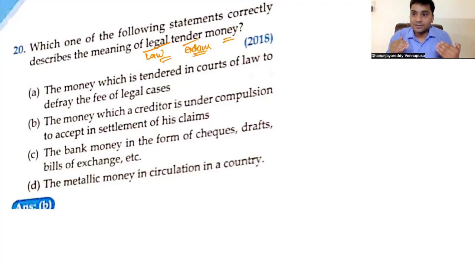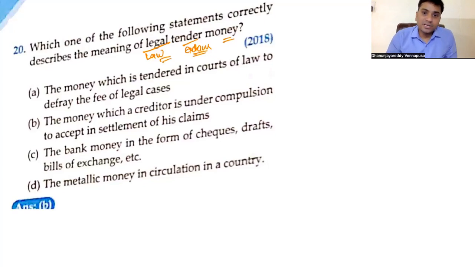Because the RBI Act 1935 clearly says that the Reserve Bank of India governor is signing on that paper, the Reserve Bank of India is telling that you can accept it. No one should deny it in transactions. That is what legal tender money is. So legal tender means that it has to be accepted in day-to-day transactions. All your currencies that are backed by RBI and the government, that is coins, everything, is legal tender.